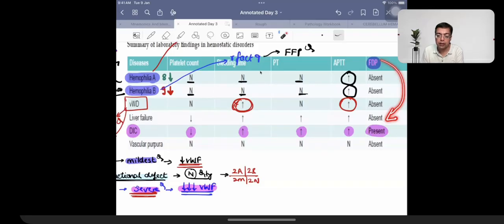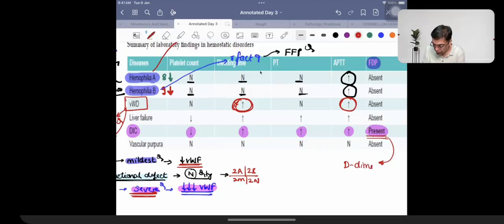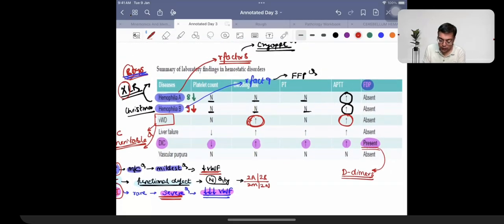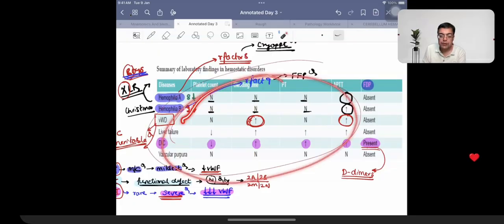FDP means fibrin degradation products. This can be given in the exam by the second important name of D-dimers. That's what you need to remember over here so far as this particular table is concerned. Very, very high table considering what they have asked you in the exam in the last few papers.